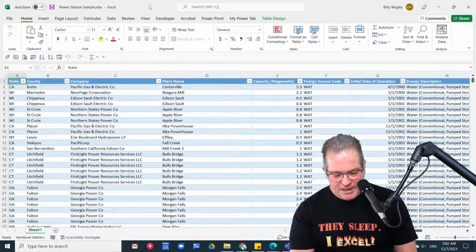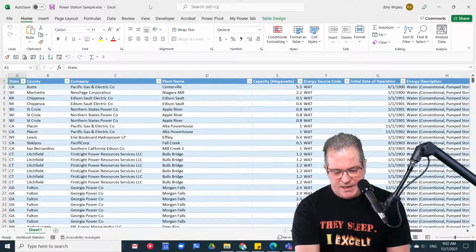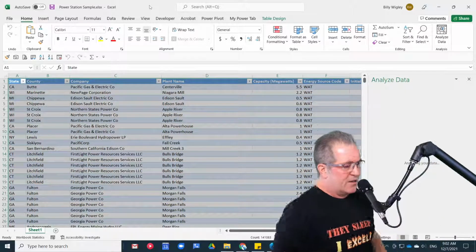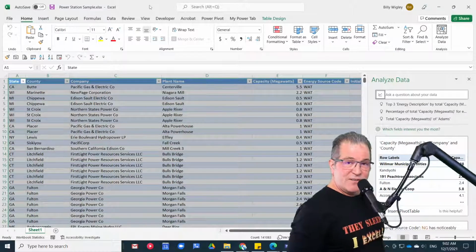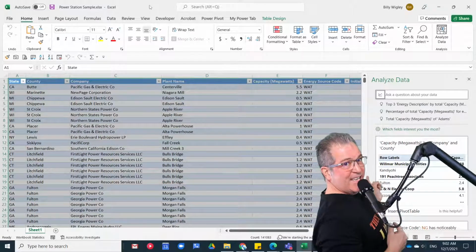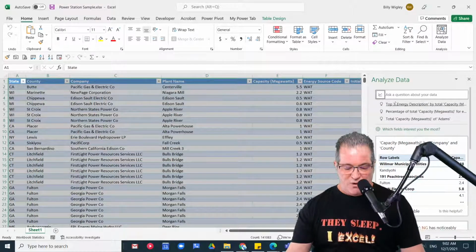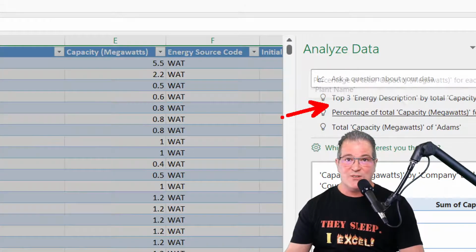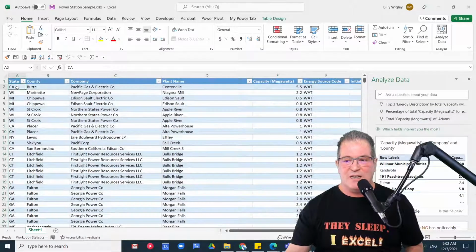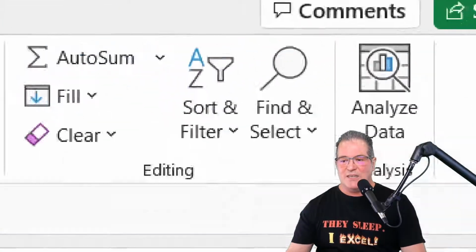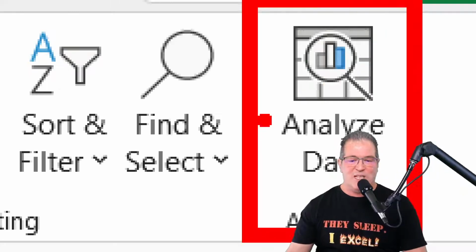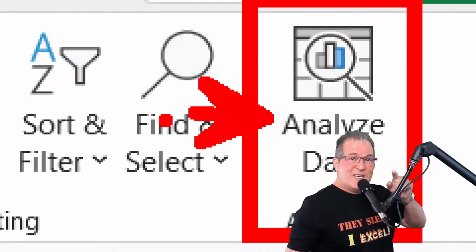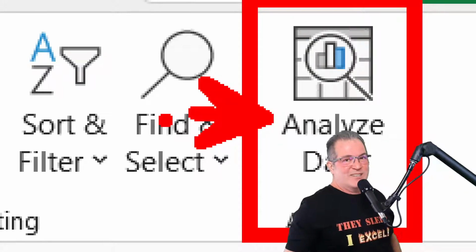It's in the table. And then all we got to do is just say, Excel, analyze my data and give me some suggestions. Like what you're going to see right here. Isn't that cool? Check it out. Yeah, it's answering questions. And now we can even ask it some questions. It's even saying, hey, look, how about you try asking it some of these questions? So it's helping us. I'm going to show you today how to use the Analyze Data tool that you've been staring at, but you never really wanted to press it because maybe you were scared. And what we always say here is, don't get mad, get skills. Check it out.